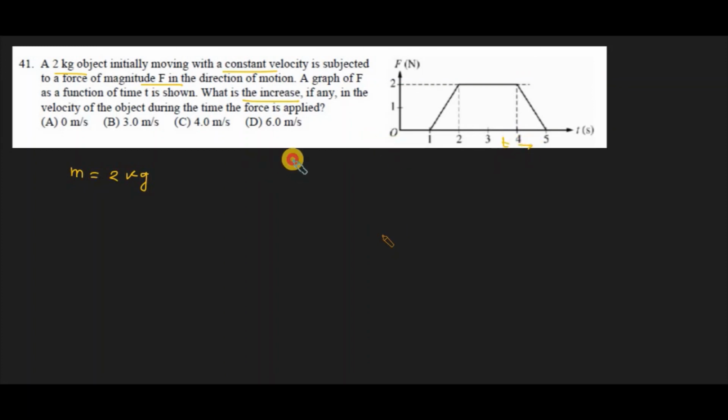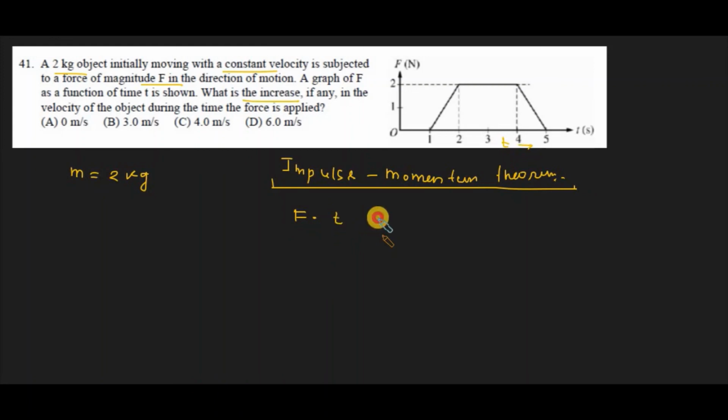So here also we can apply the impulse momentum theorem. According to the impulse momentum theorem, the total impulse, force times time, is equal to the change in momentum, which is the final momentum minus the initial momentum.